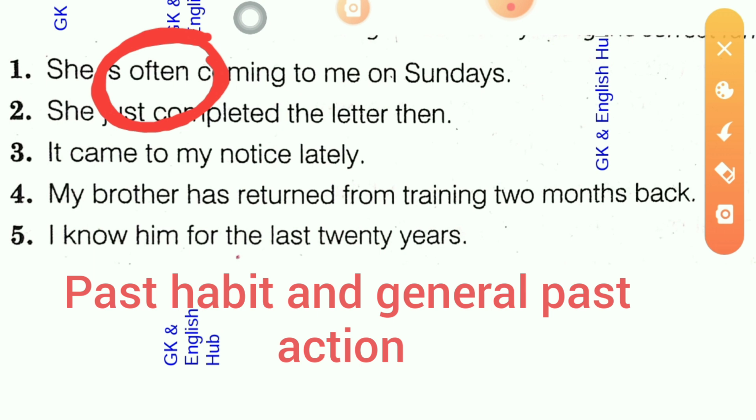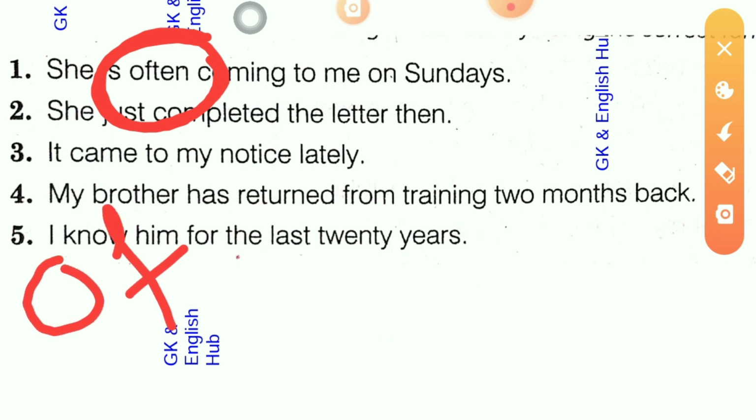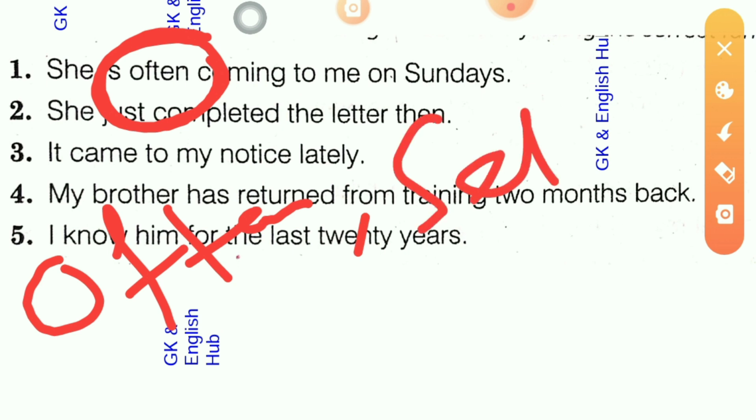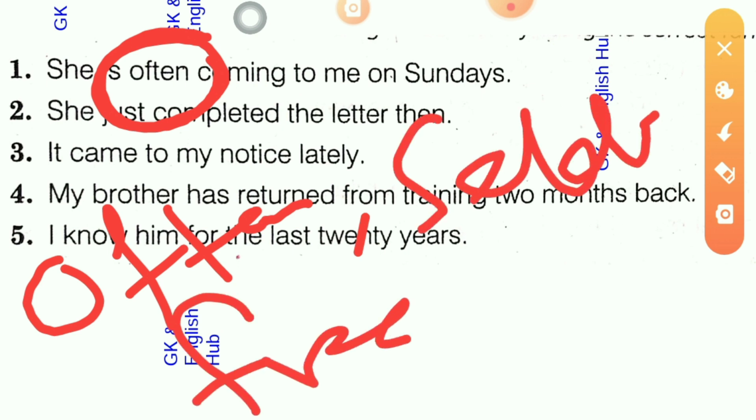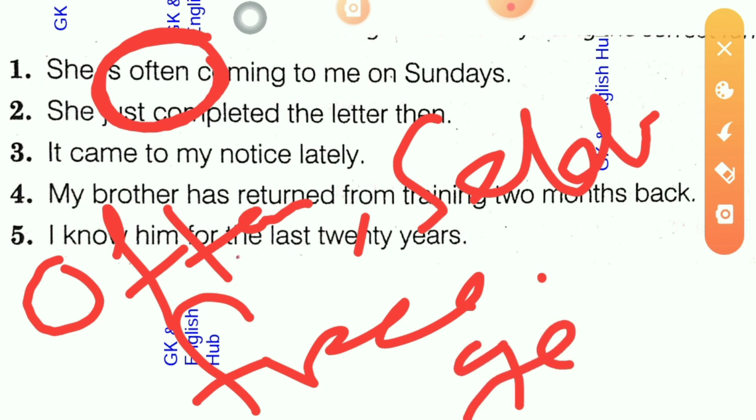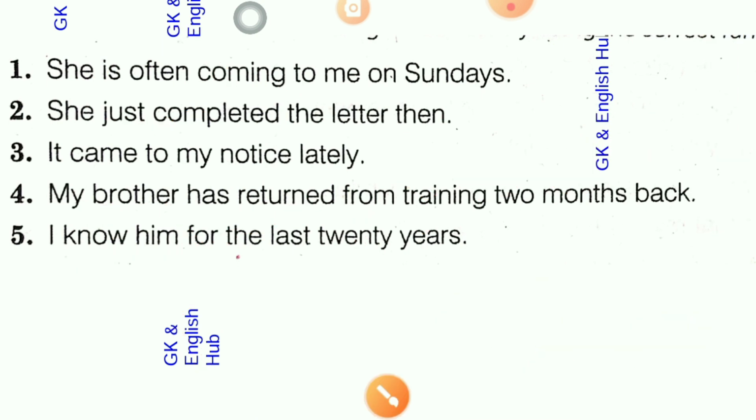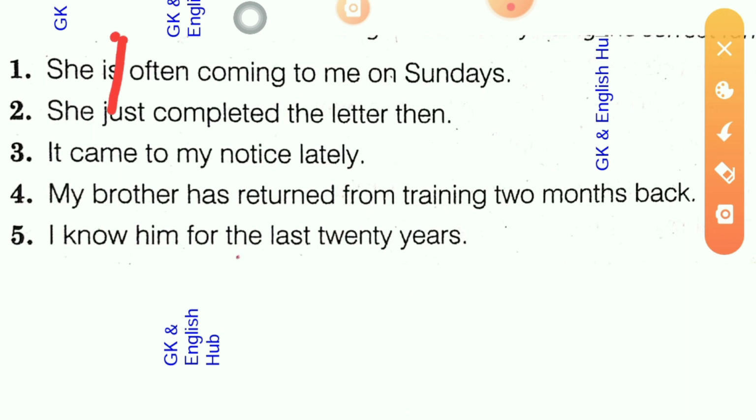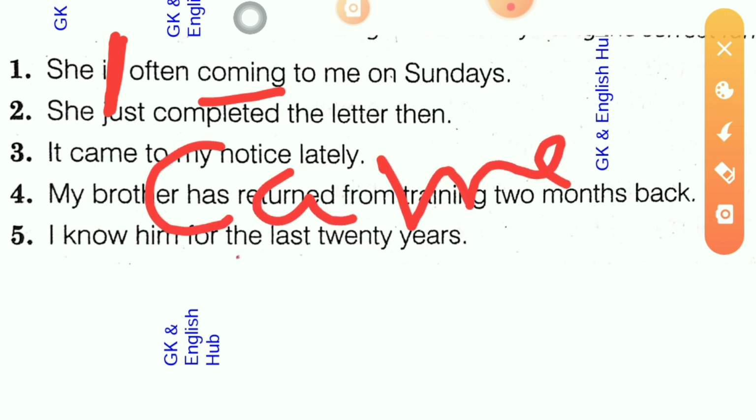You need to remember these adverbs: often, seldom, frequently, generally. These adverbs denote a past habit and past action of a verb. So the correct form of this sentence will be: "She often came to me on Sundays." Here "is" will be omitted, and in place of "coming" it would be "came".